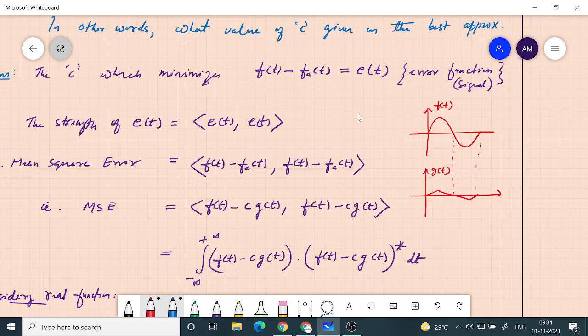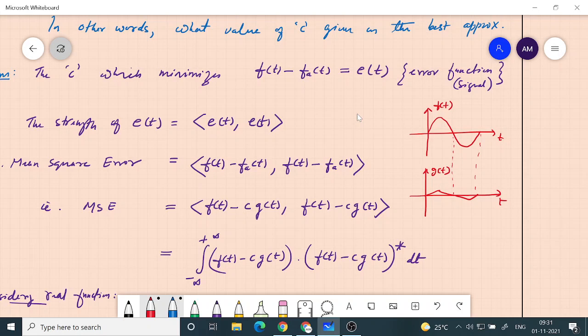Now what I am allowed to do is that g of t I can multiply with some constant, so that the difference between f of t and the c g of t is minimized. So if you just take the difference between f of t and g of t, you will see that there is large error.